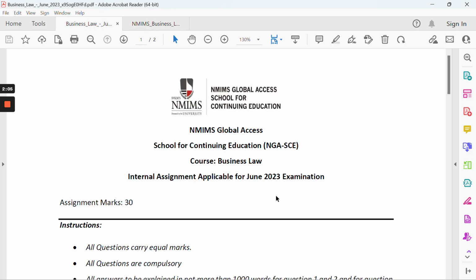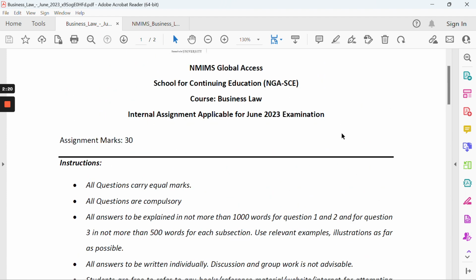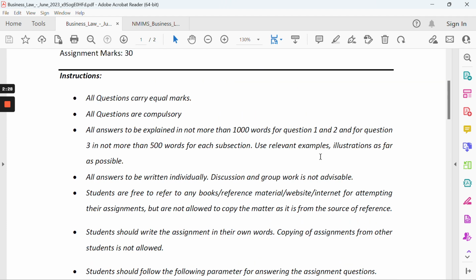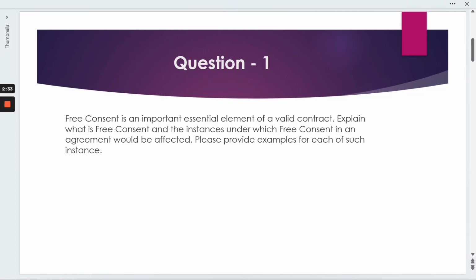This is the assignment which is available on your portal. You can simply log into your NMIMS portal, go to the left panel where you will get exams, and in exams you will get assignments, where you can download this PDF file. It's for the June 2023 cycle. If you download it from somewhere else, make sure you check the June 2023 cycle at the top. There are four questions. Let's firstly talk about the very first question.